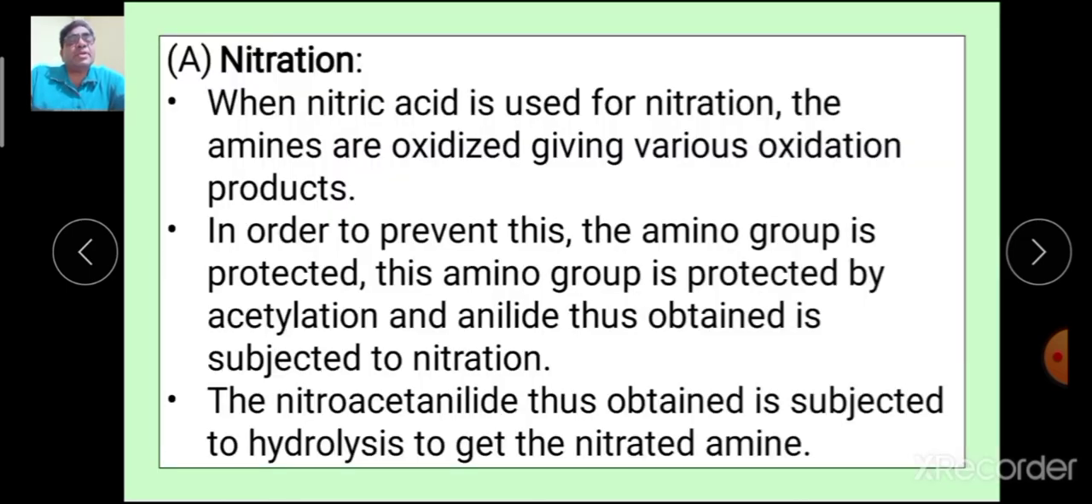Okay. The first electrophilic reaction is nitration. When nitric acid is used for nitration, the amines are oxidized giving various oxidation products.